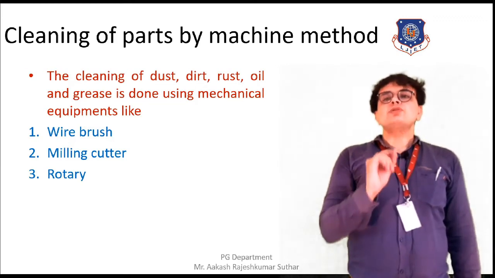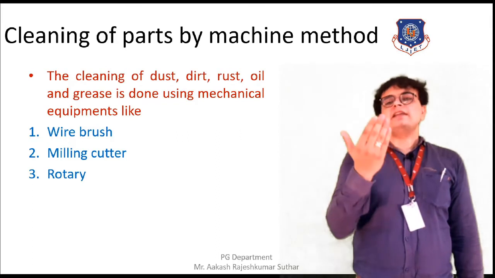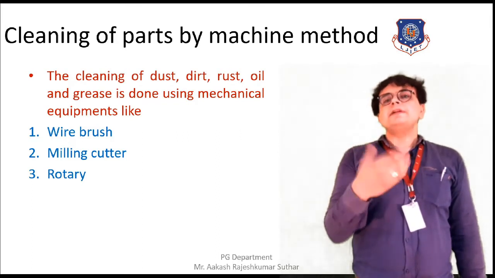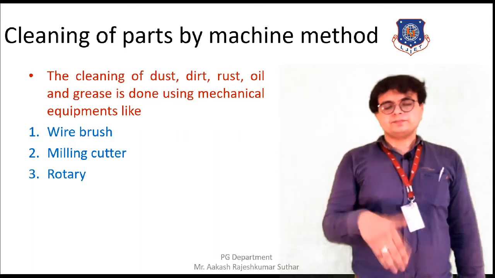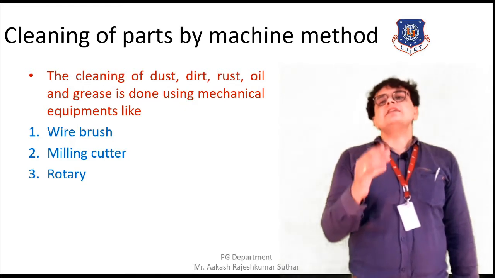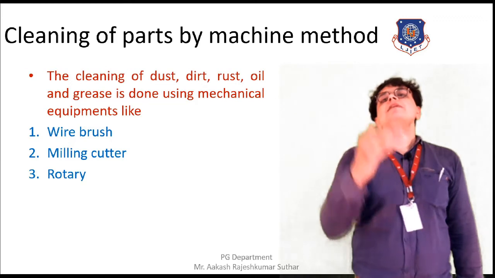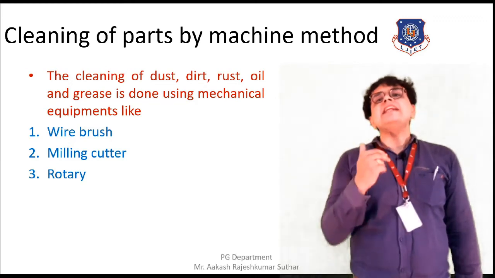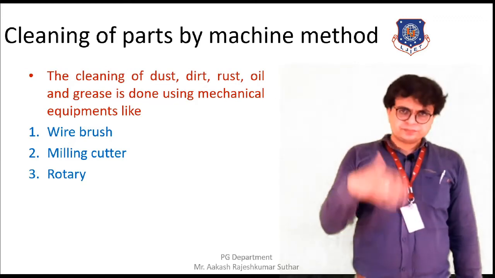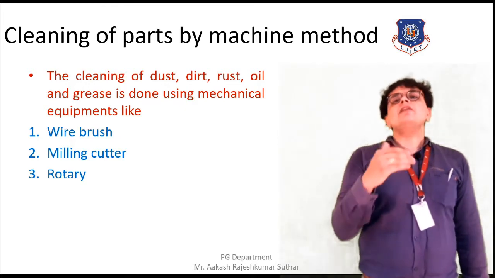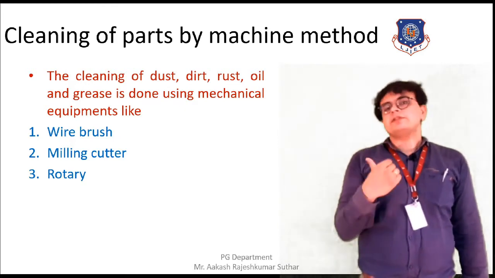Similarly, we are using the milling cutter, that is either electrically operated or motorized. By just making the surface of the milling cutter come in contact with the outer surface, we can remove the layer of the grease that is found on the outer surface.